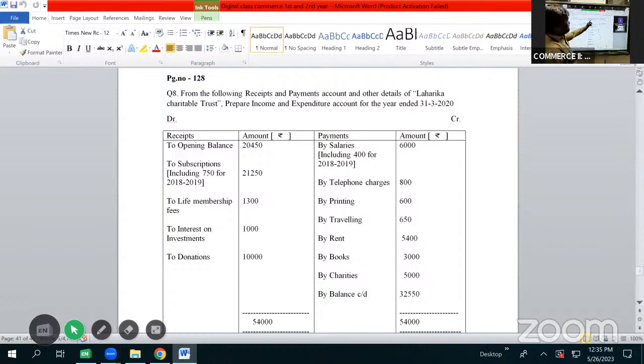From the following receipts and payments account and other details of Laharika Charitable Trust, prepare income and expenditure account for the year ended 31st March 2020. So the problem is ending on 2020, so the current year will be 2019 to 2020. Any amount belonging to the previous years will be considered as previous year amount, and the following years will be considered as next year amount. So here we have opening balance.